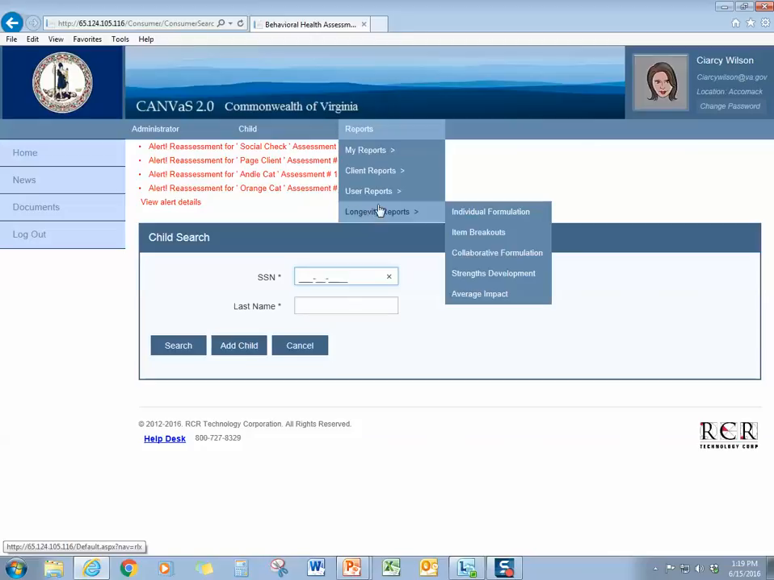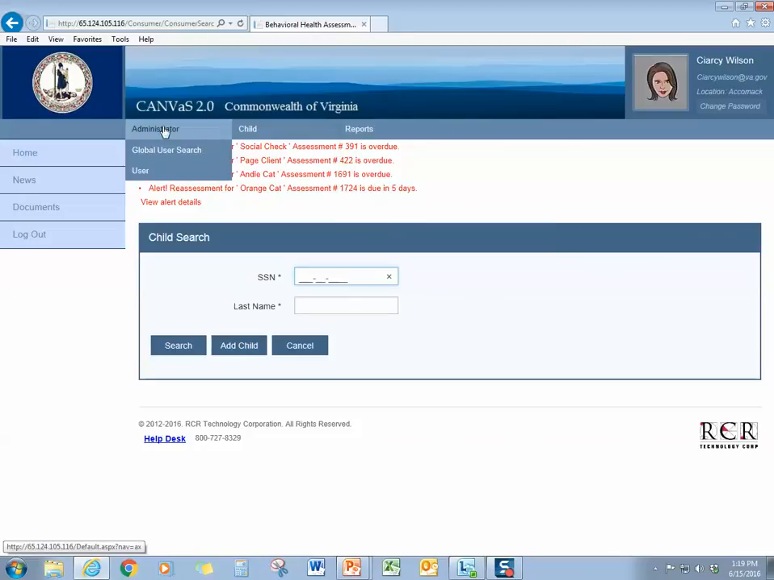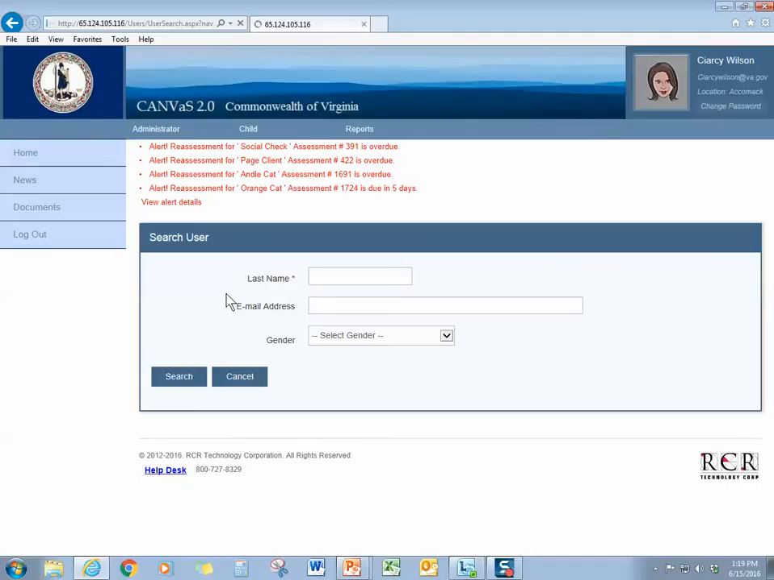Okay, let's look at the Administrator tab. The drop-down box will show Global User Search and User tabs. I'm going to click on Global User, and we'll talk first about a case manager transferring. In other words, a user that's new to your locality, but you know he or she worked in another locality, so the user already has a CANVaS account.